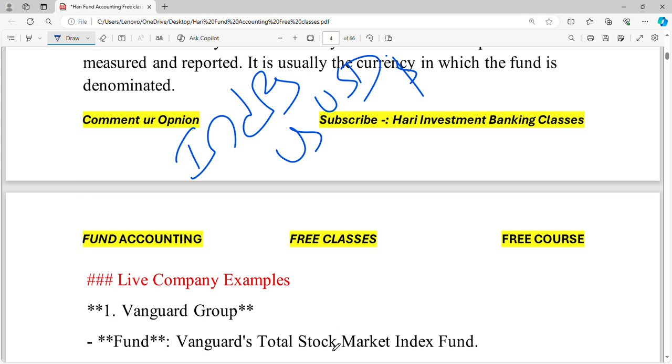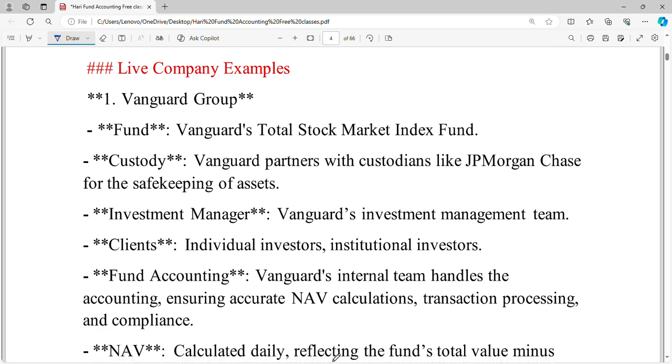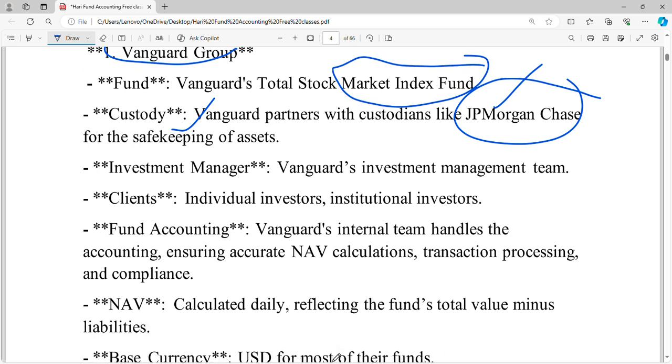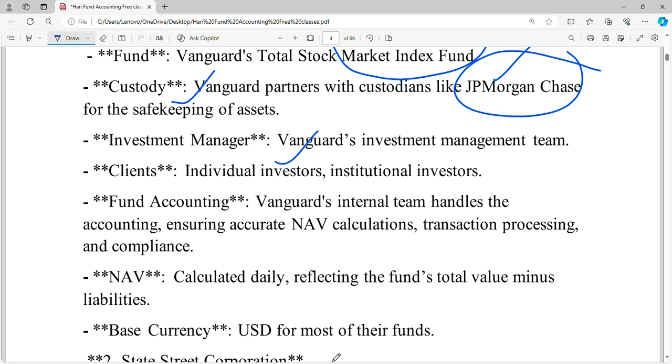Next, let us take live examples of the above. For example, Vanguard Group and its fund, the Vanguard Total Stock Market Index Fund. For custody, Vanguard partners with a custodian like JP Morgan Chase for safekeeping of assets. So this is the custodian, this is the fund house, and this is the total market index fund. Next, the investment manager is the Vanguard investment management team, and the clients will be individual investors, institutional investors, HNIs, etc.